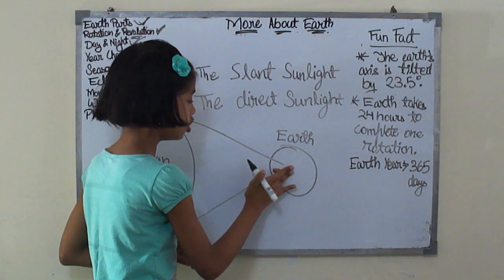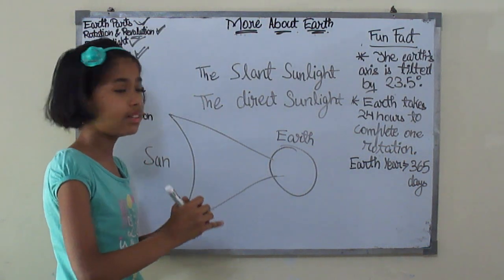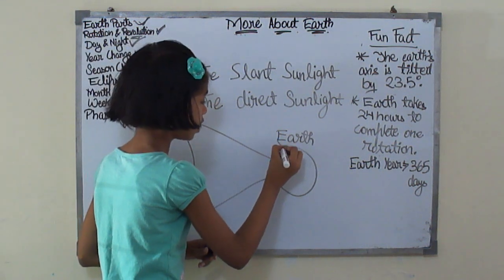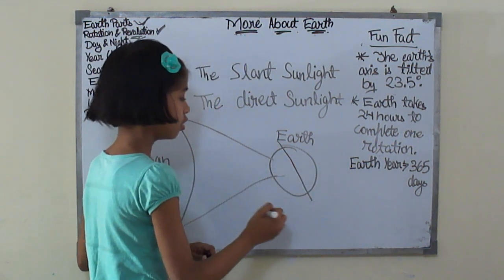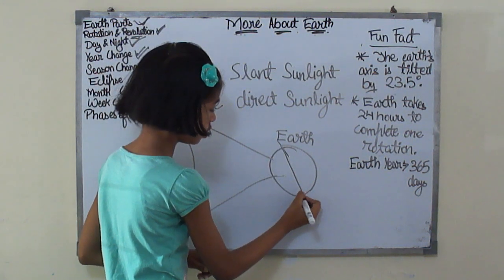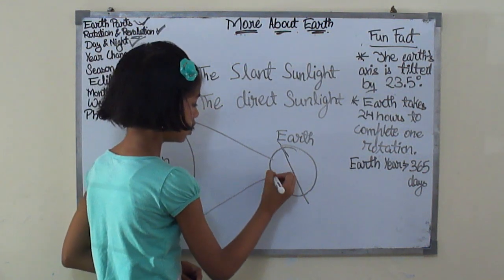Let me draw the equator for you to understand. I had told you that the earth's axis is tilted, that means it is something like that. So it is slightly tilted and the equator is like this.